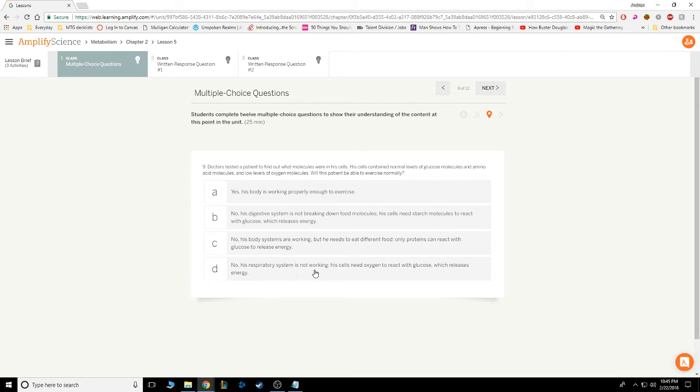D. No, his respiratory system is not working. His cells need oxygen to react with glucose, which releases energy. D is also correct, and A could be depending on the question.